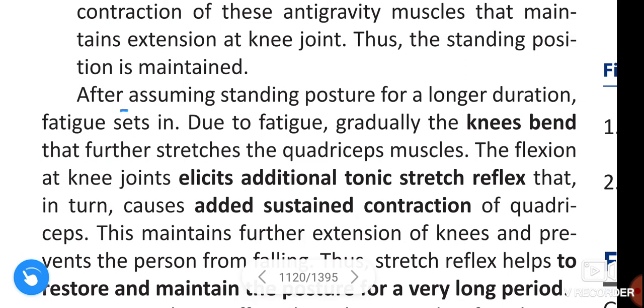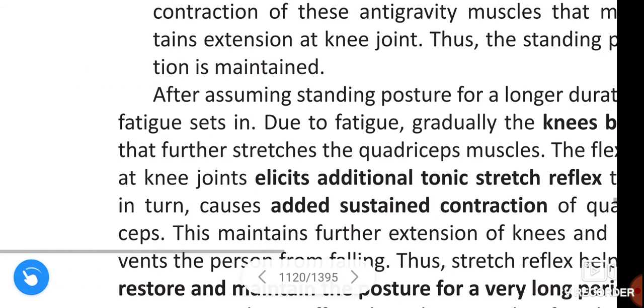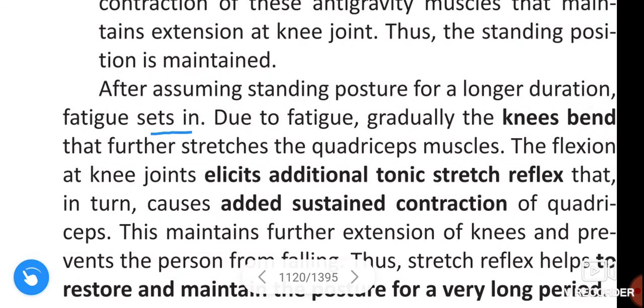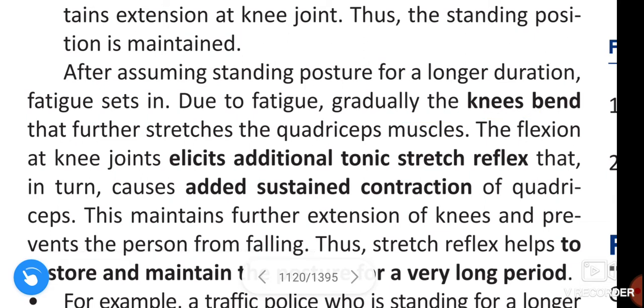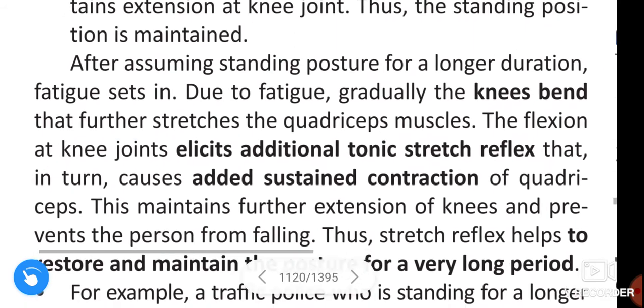Next, after assuming the standing position for a longer duration, fatigue sets in. Due to fatigue, gradually the knees bend, which further stretches the quadriceps muscle.